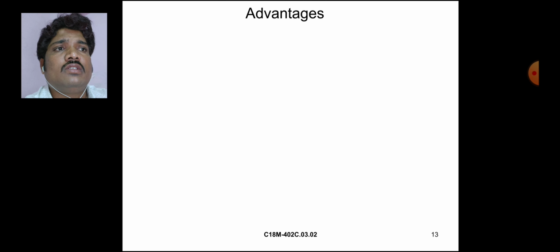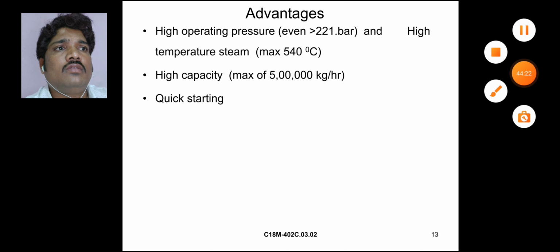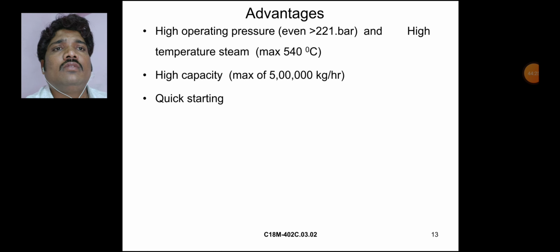Advantages of water tube boilers. High operating pressure, even 221 bar, and high temperature steam, maximum 540 degrees centigrade. High capacity, maximum of 5 lakh kg per hour. Quick starting. The water tube boiler is quick starting.